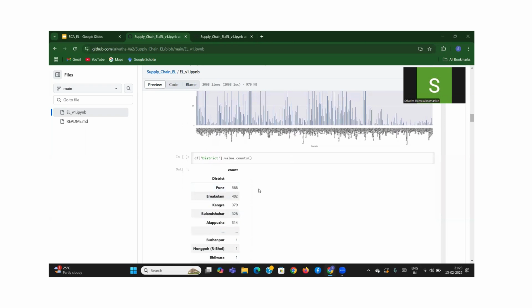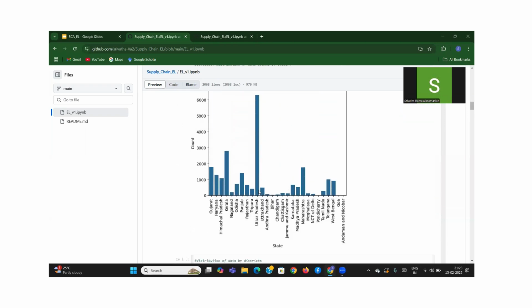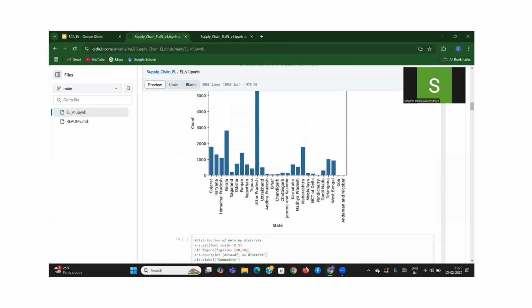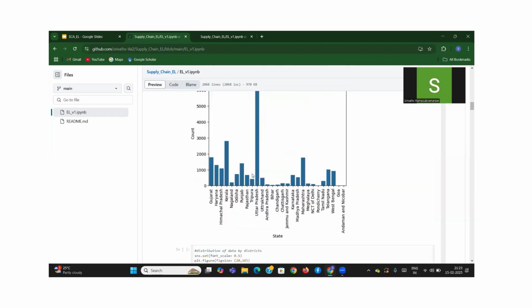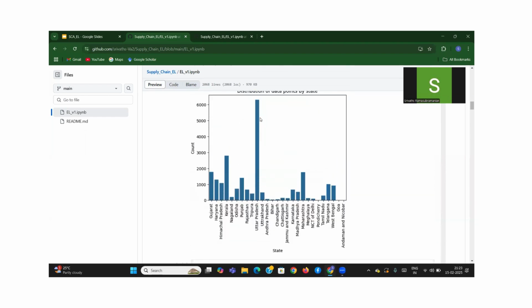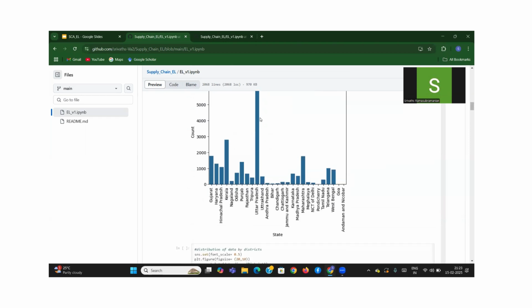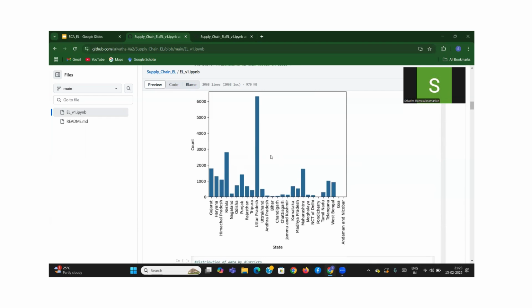To give you a fair idea, even though Maharashtra is number 3 or so, Pune is ranked the highest in terms of sales, while in Uttar Pradesh, you may have thought there would be a district that has the most produce, but it's not so. Everything in Uttar Pradesh seems to be well balanced out. While in Maharashtra, that's lacking because Pune sells a lot more produce, while the other cities are not doing as well as Pune.